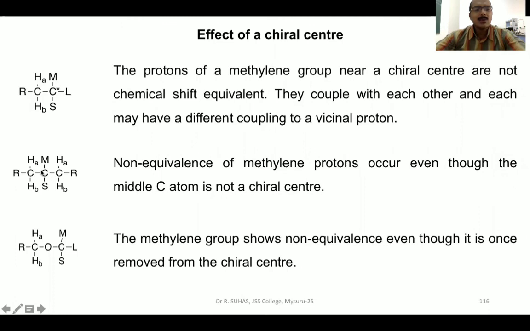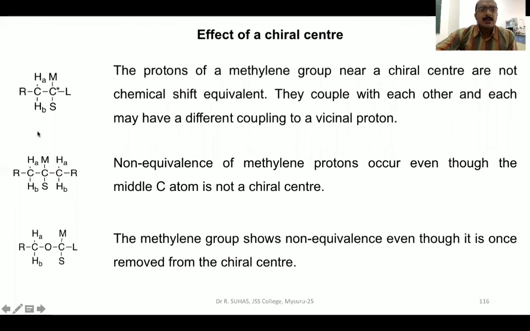Because this carbon is losing the chirality, even after losing the chirality, these methylene protons will show non-equivalence because these two HA will have M as the neighbor and these two HB have got S as the neighbor. So even if you remove the chiral center, the methylene groups will show non-equivalence.